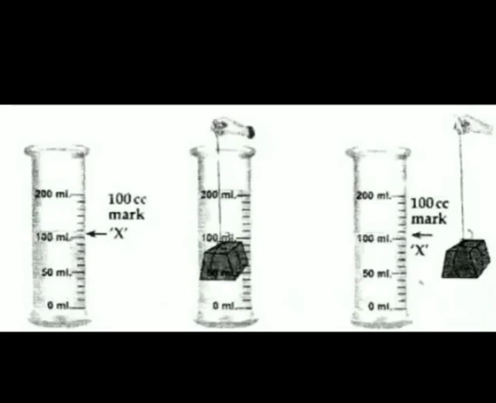So you can find that when water was first in the measuring cylinder, the water level is up to X. Then in the second measuring cylinder, the water level rises, and after that it comes back again to the mark X. So what do we find? The stone occupies the space of the water and thus pushes the water level up. That much space is occupied by the stone. So the conclusion is that solid occupies space.